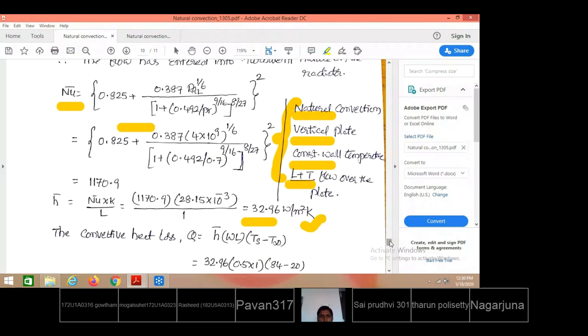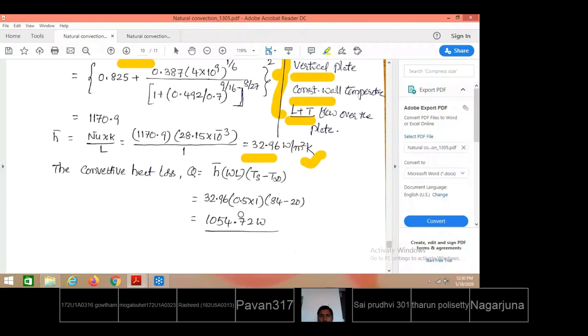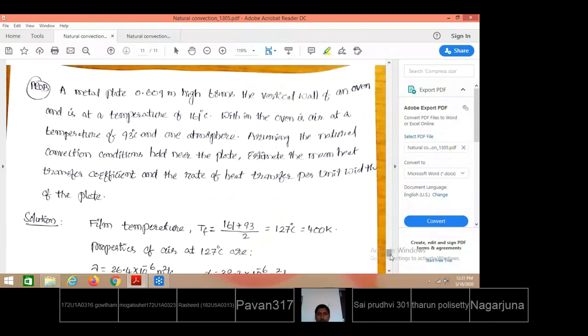After getting the heat transfer coefficient, convective heat loss equals H bar into A into Ts minus T infinity. For a vertical radiator of height L and width W, the area of the radiator is W into L, 0.5 into 1. H bar is just now calculated. Radiator temperature is 84, fluid temperature is 20. This much convective heat loss takes place from the radiator to the room side. That is how the convective loss is calculated.